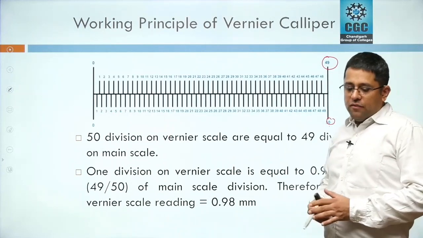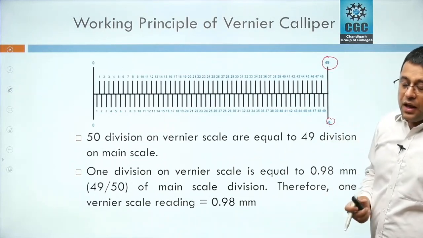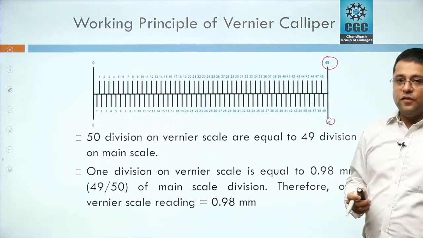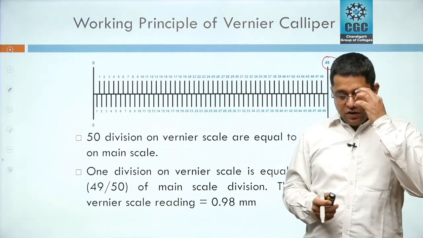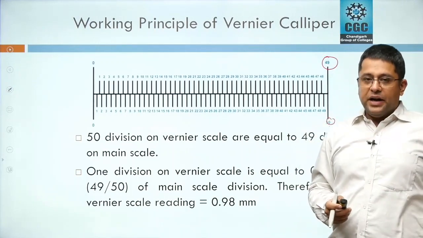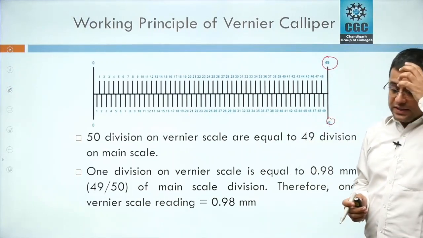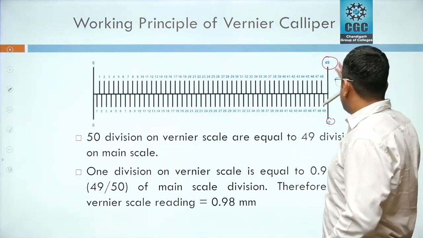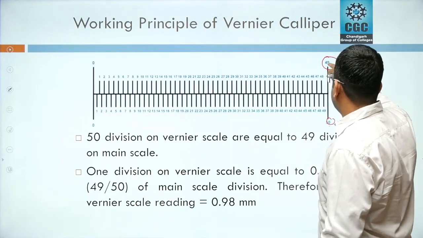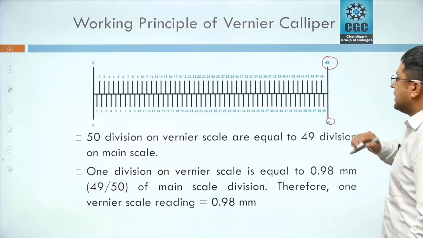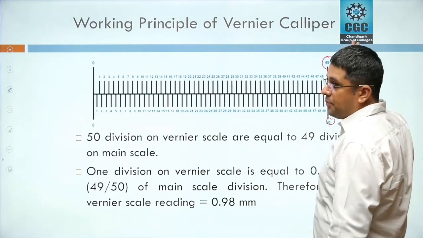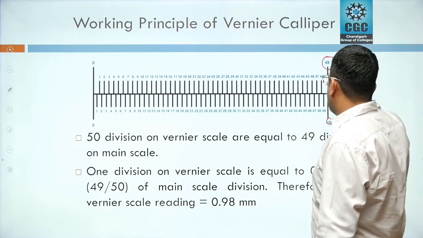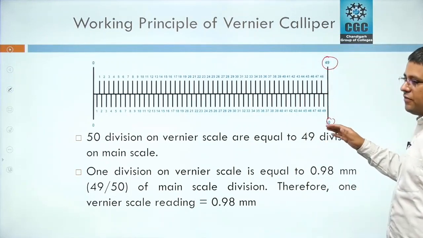Now we talk about the working principle. In a vernier caliper, a length of an equal number of divisions on the main scale is compared to the vernier scale. As you can see in the circle marked out, these are 49 divisions and these are 50 divisions. So 49 divisions on the main scale are compared with the 50 divisions of the vernier scale.